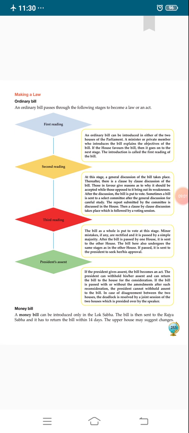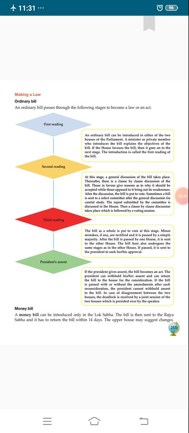Sometimes a bill is sent to the select committee after the general discussion for careful study. It means if there is any dispute between the two houses, Lok Sabha and Rajya Sabha, then there will be a joint meeting of Lok Sabha and Rajya Sabha. The report submitted by the committee is discussed in the house, and then clause by clause discussion takes place, followed by voting, and all points are discussed. And this is the second reading.